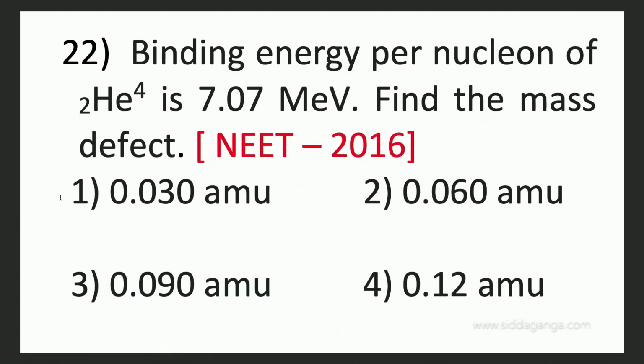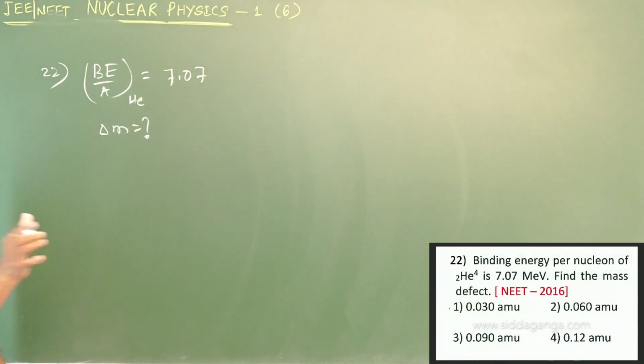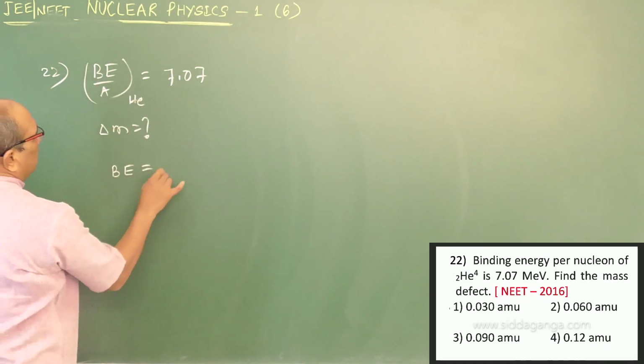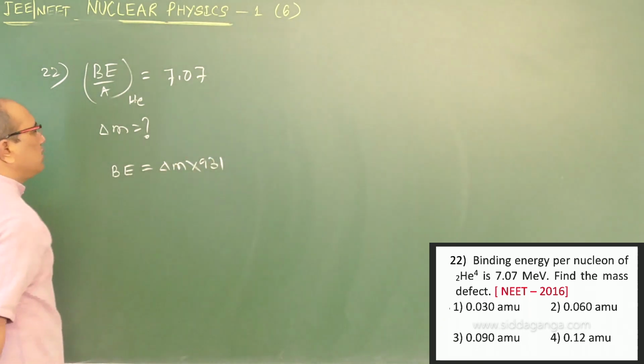Question 22: binding energy per nucleon of helium is given as 7.07 mega electron volt. Find the mass defect, delta M. This question appeared in NEET 2016. So here binding energy per nucleon is given, and binding energy can be written as delta M into 931, maybe 0.5, leave it.